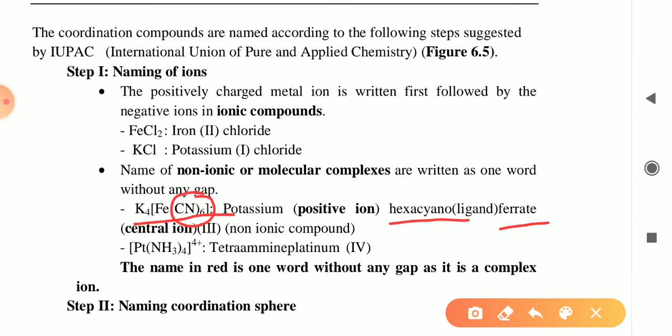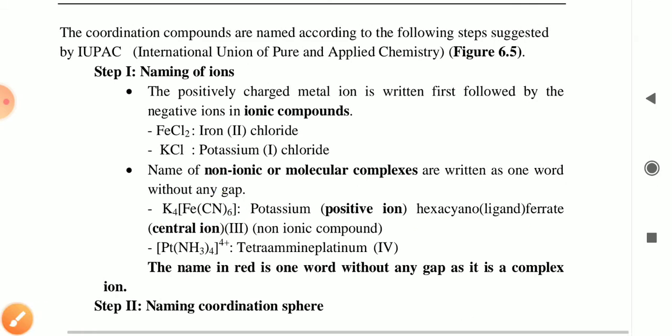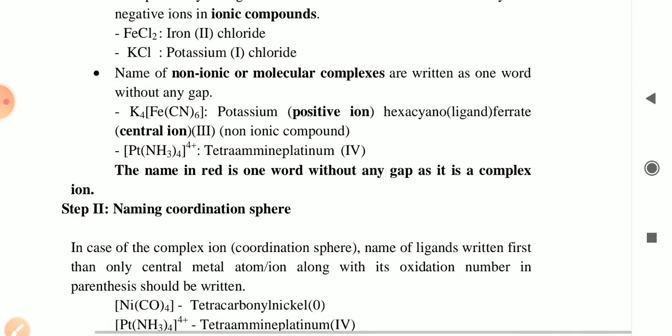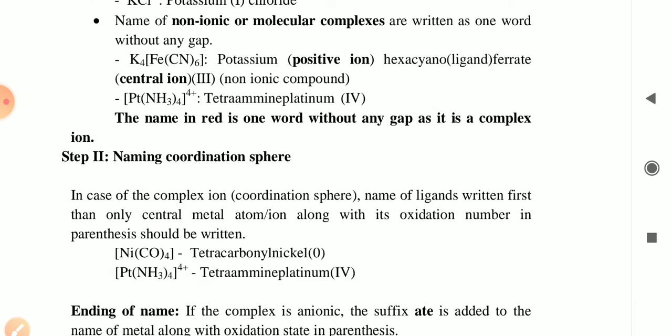Now the next example is [Pt(NH3)4]4+. Its name is tetraamineplatinum(IV). This IV is the oxidation state of the platinum. The name of the compound is one word, without any gap, used for the complex ion.